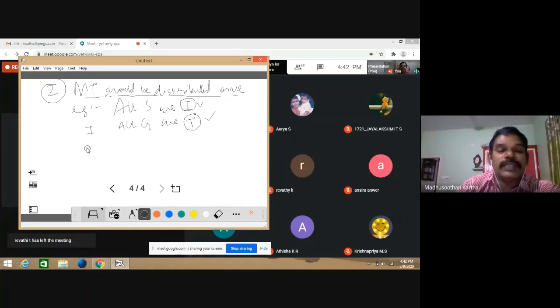First way: all S are T and all G are T, with no connection between S and G. Second way is like this: all S are T and all G are T.